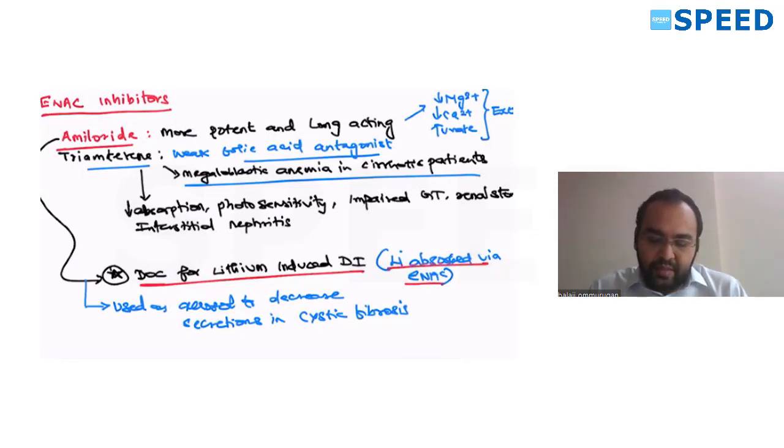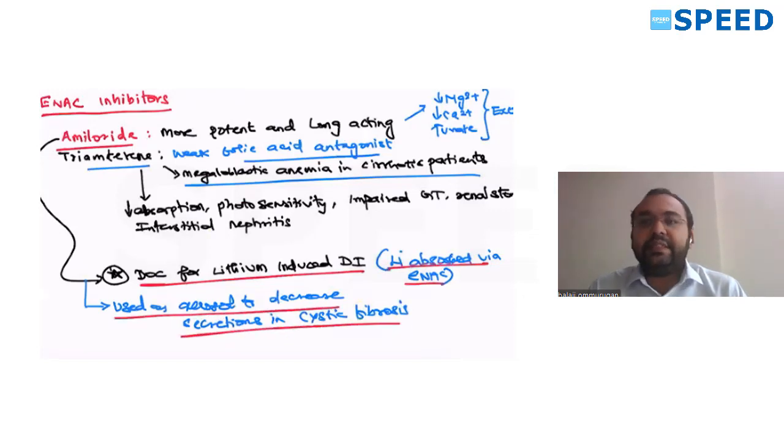Amiloride is also used as an aerosol to decrease the secretions in cystic fibrosis. Another property of amiloride: it reduces calcium and magnesium excretion, whereas it increases urate excretion.